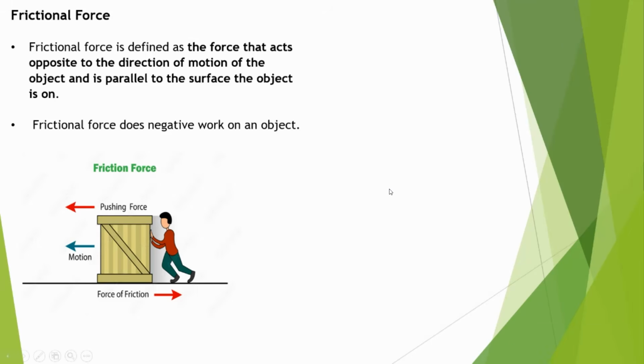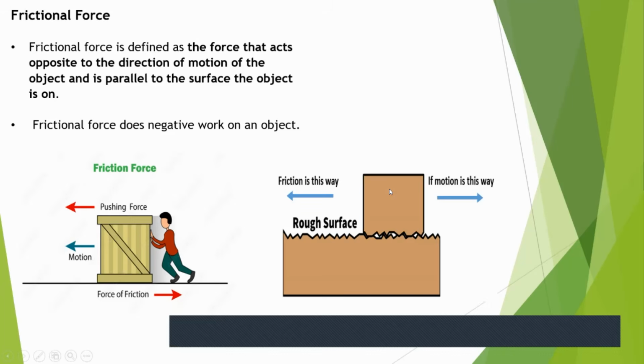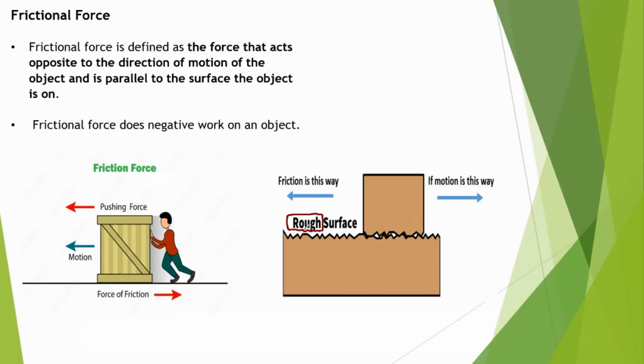Similarly, if the motion is this way, then please know that the friction is that way. In the exam, they use words such as rough surface. Every time you hear an object moves on a rough surface, what it means is that there is friction available on that surface. That's the terminology that is used in the exam.